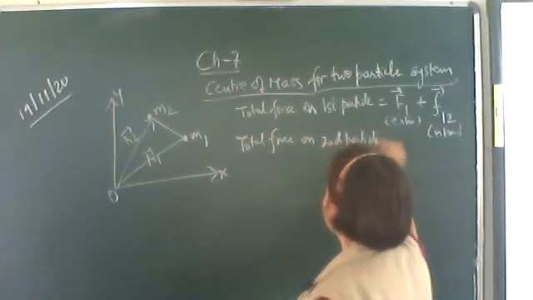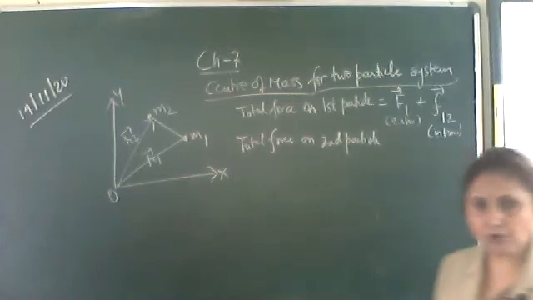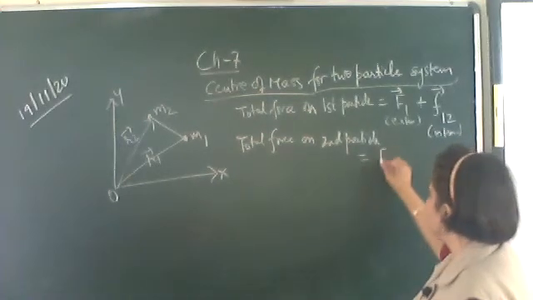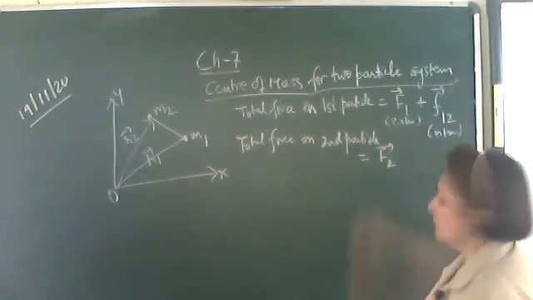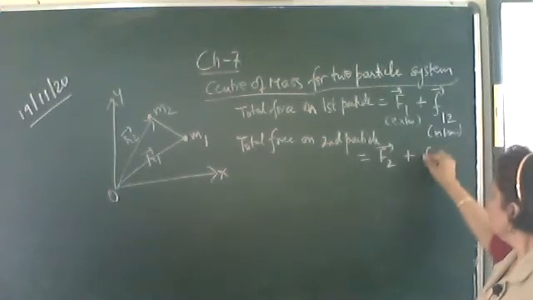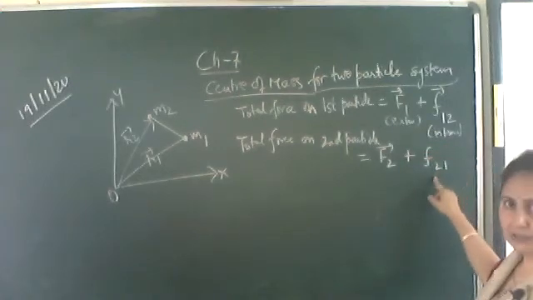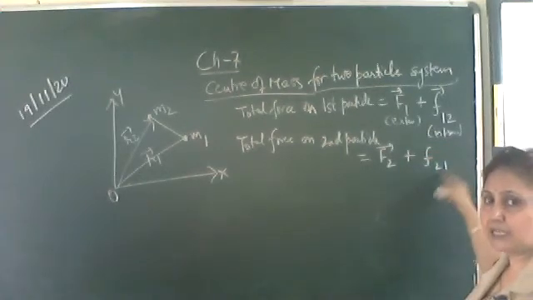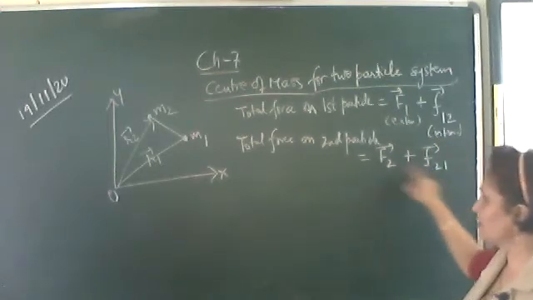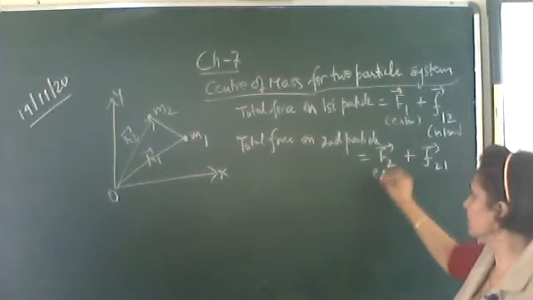Some external force is being applied on this rigid body, on this two-particle system. So some external force on the second particle, plus F21, the force on the second particle due to the first particle. This is the internal force, and this one is the external force.